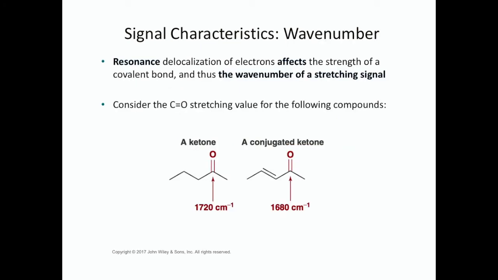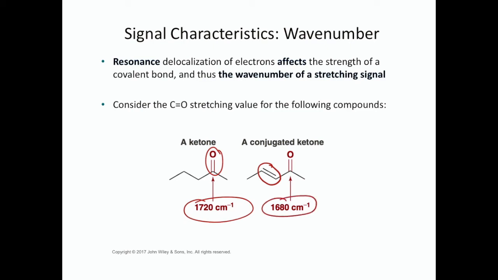The strength of the covalent bond is also affected by resonance. So if we look at the carbonyl bond in a ketone, that has a stretching frequency of 1720 wave numbers. However, if that ends up conjugated to an alkene, it lowers the wave number to 1680.